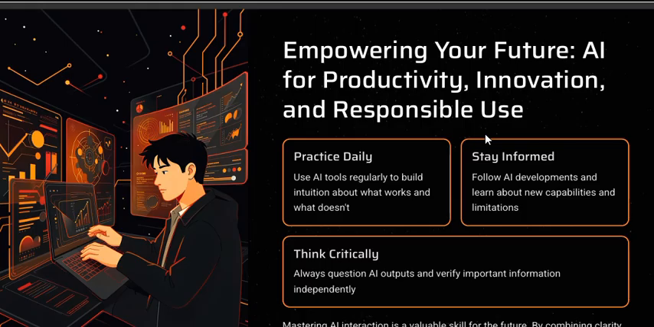Another thing is to stay informed in this current generation. Follow AI developments and learn about the new capabilities and limitations. There are so many tools that we will see in future, how they work, in which domain they work. So you have to stay up to date with the information which is changing. These are the very important things.